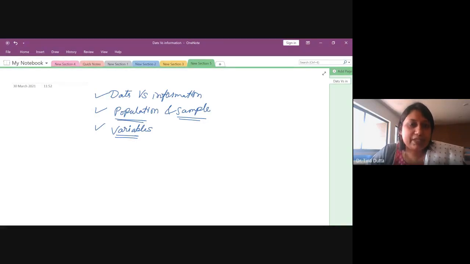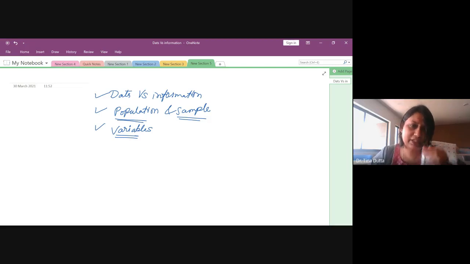So variable could be gender, variable could be marks, height, weight, it could be agricultural production, it could be number of units, number of vehicles manufactured in Tata Motors company. So it can be any kind of characteristic which defines the population.